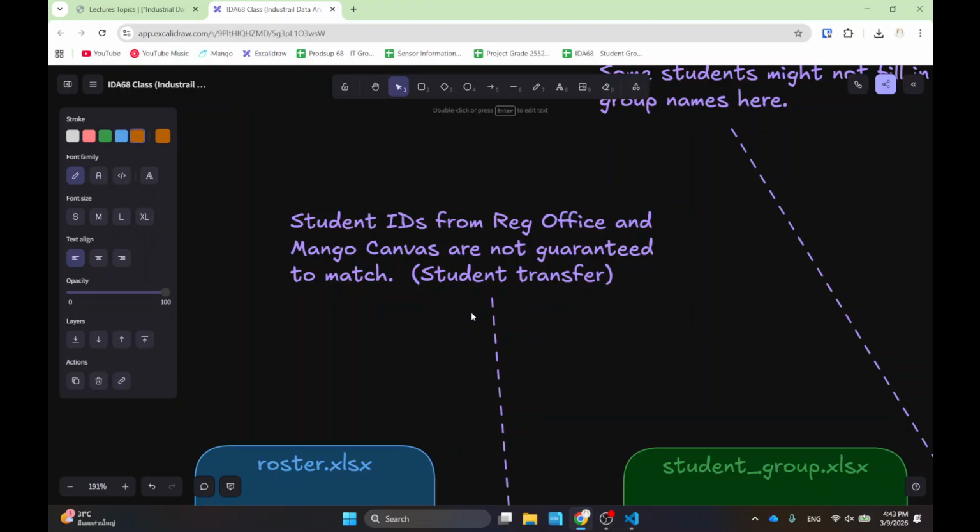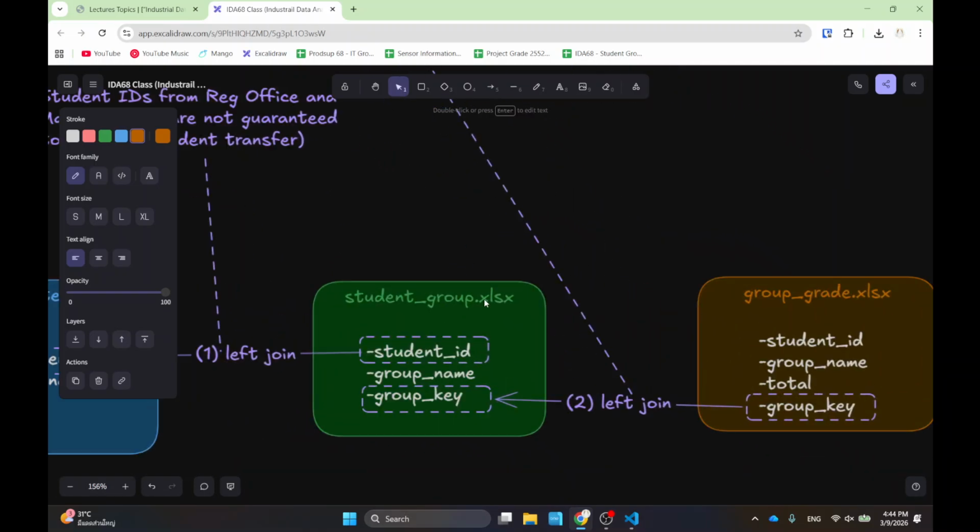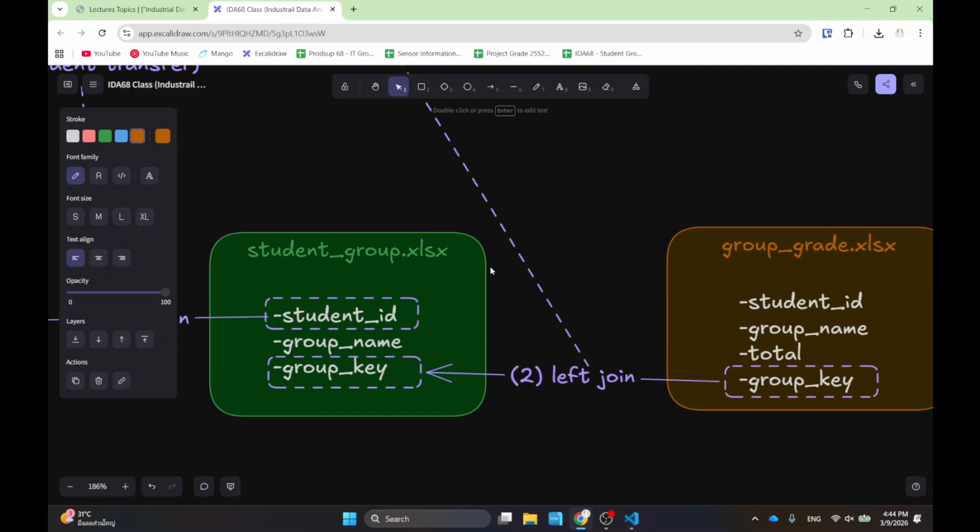And it's really hard to find if you don't use a tool like this. It's actually impossible to find. So that's something that I found during the process of trying to do this. Once I did that, then I can also try to match the grades to the groups.